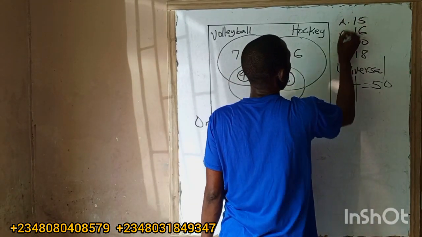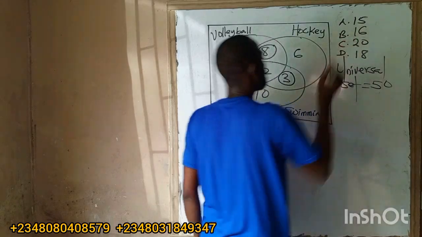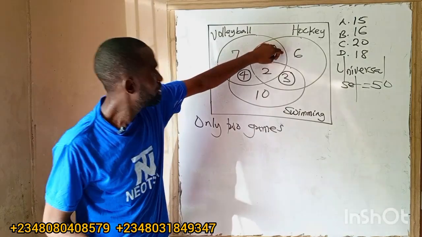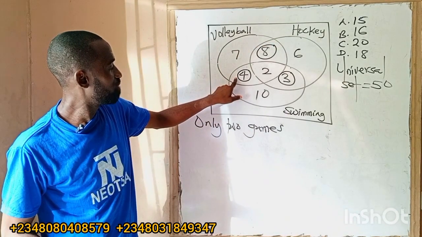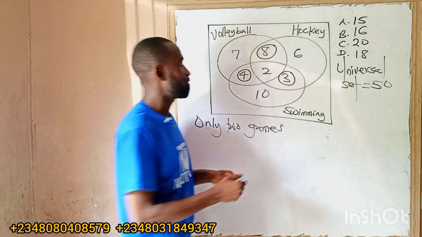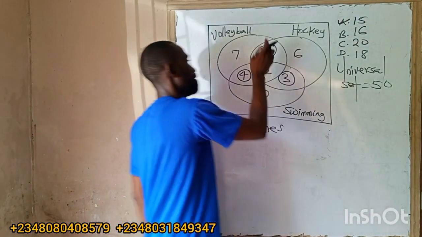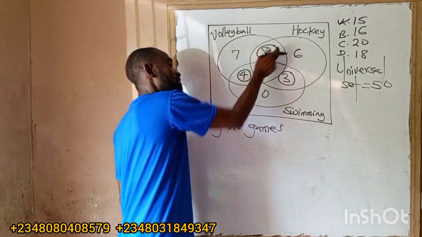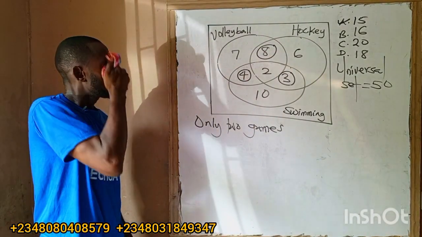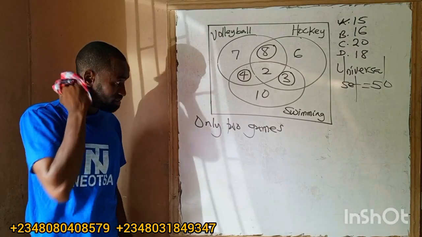This is option A, B, C and D. So what is only 2 games? That will be 8 plus 4 is 12. 12 plus this 3 is 15. So the correct answer is 15.